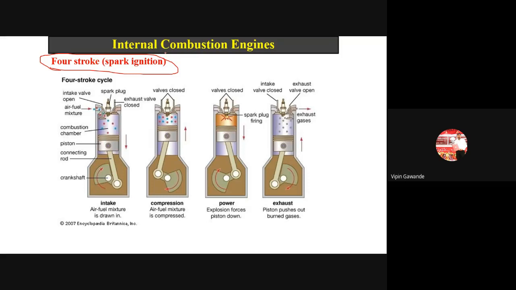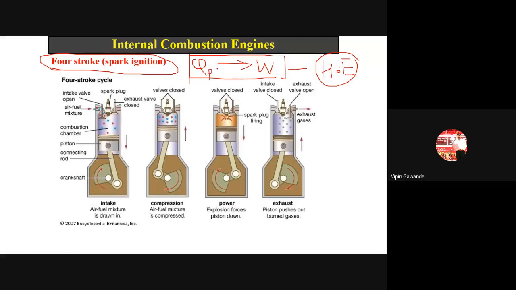So what is an internal combustion engine? It takes the heat and converts it into work. We have seen this one. A device which converts heat into work, we call that a heat engine. We have seen this in the second chapter of thermodynamics. We supply the heat, and we get the work. Now in an internal combustion engine, what is this heat?